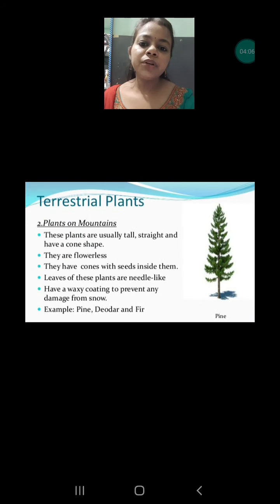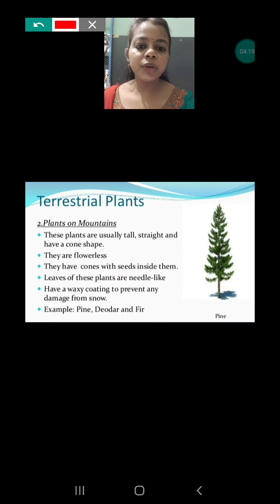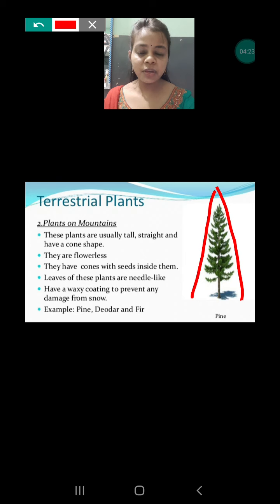Next we are going to discuss terrestrial plants. Under terrestrial plants, we are going to discuss plants on mountains. If you see the plants growing on a mountain, you will see they all have a conical shape. But still we are going to discuss a little about this.